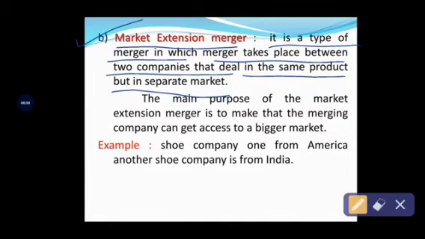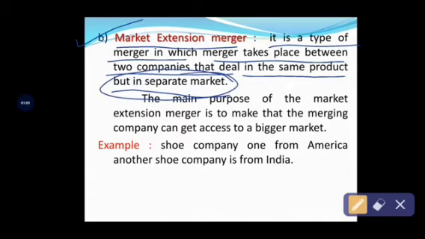In this type of conglomeration merger, in order to extend their market, the companies merge together and combine. The companies deal in the same product, offering the same product and services, but the company markets will be located in different geographical areas.